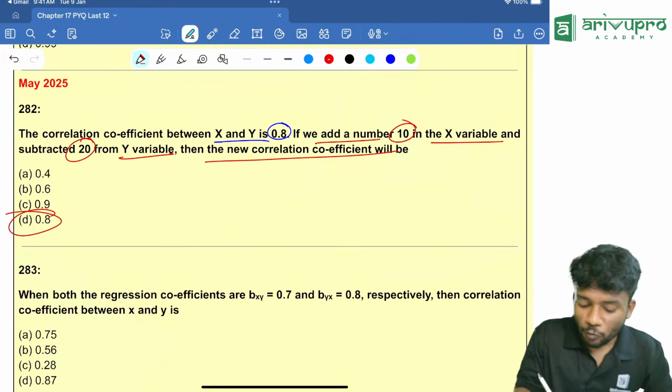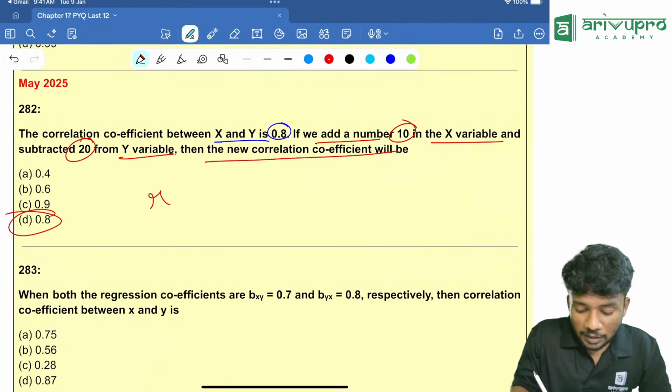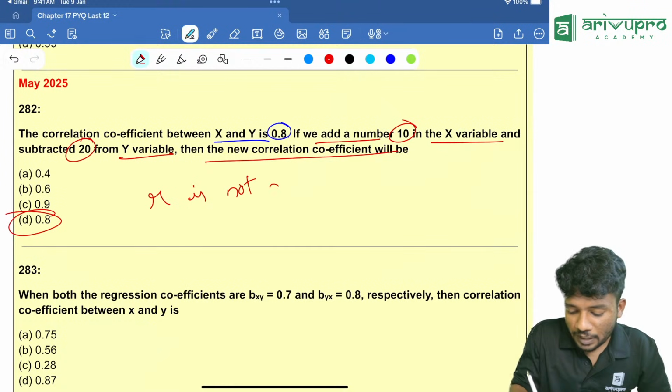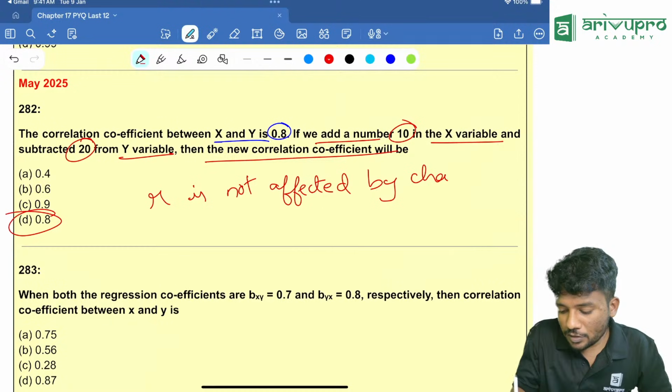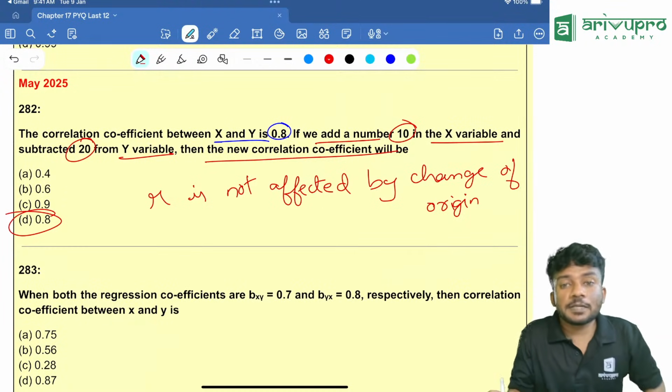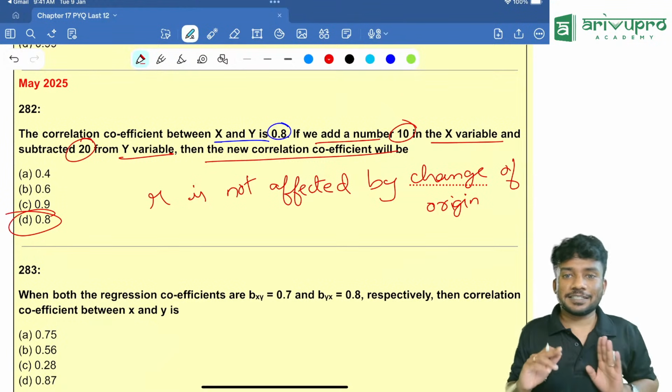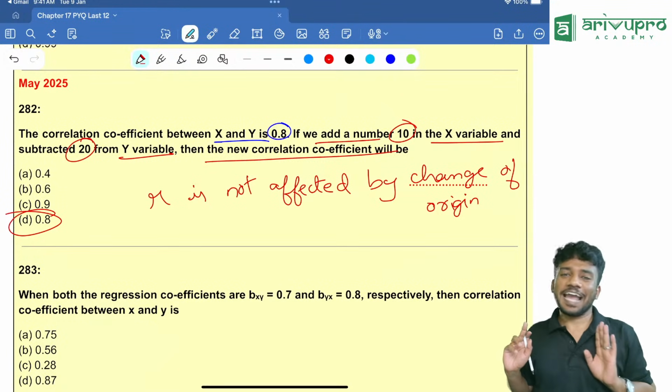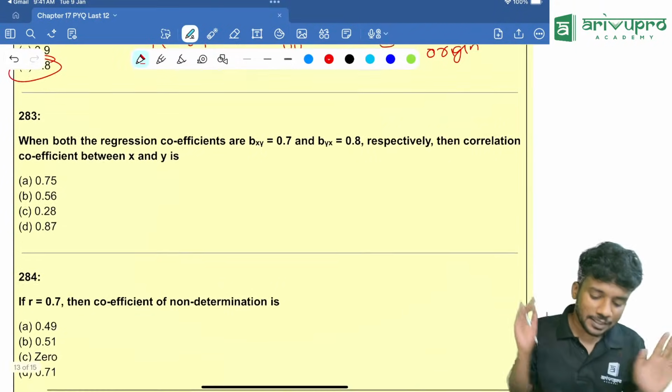The answer is 0.8. What is the reason? R is not affected by change of origin. If I multiply or divide, it can change, but not when I add or subtract. That's why that's your answer.